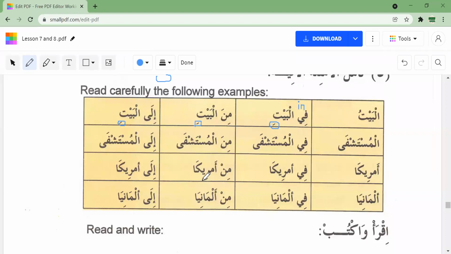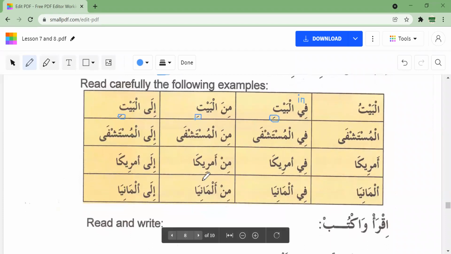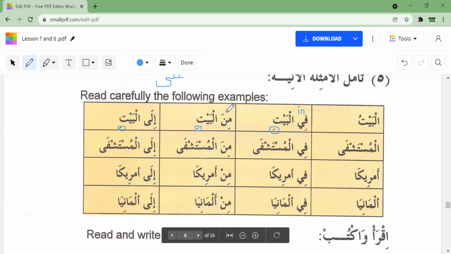How do we come to know then which words are stuck and they do not change? I mean, how do we come to know? You will come to know them with time, I guess. We will see a few more examples, inshallah, in the next lessons. Yes, there's no certain rule for that. It's just how they are. Most words, if it's a proper noun, it will remain the same.